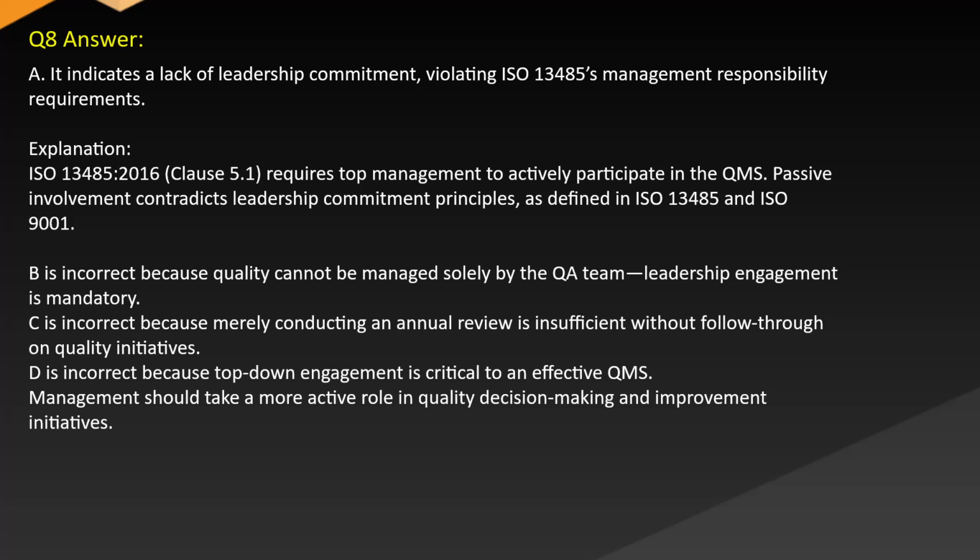B is incorrect because quality cannot be managed solely by the QA team. Leadership engagement is mandatory. C is incorrect because merely conducting an annual review is insufficient without follow-through on quality initiatives. D is incorrect because top-down engagement is critical to an effective QMS. Management should take a more active role in quality decision-making and improvement initiatives.